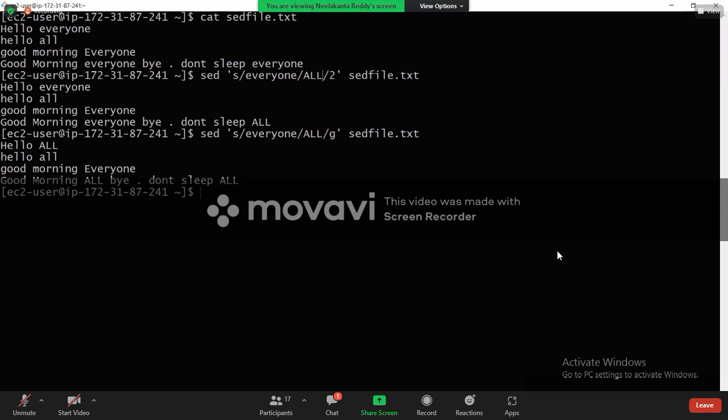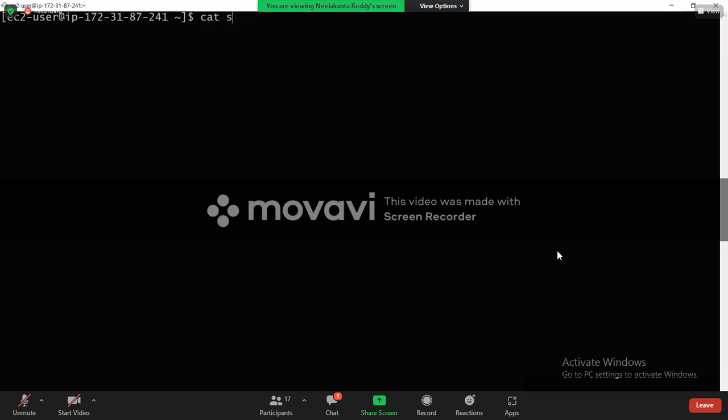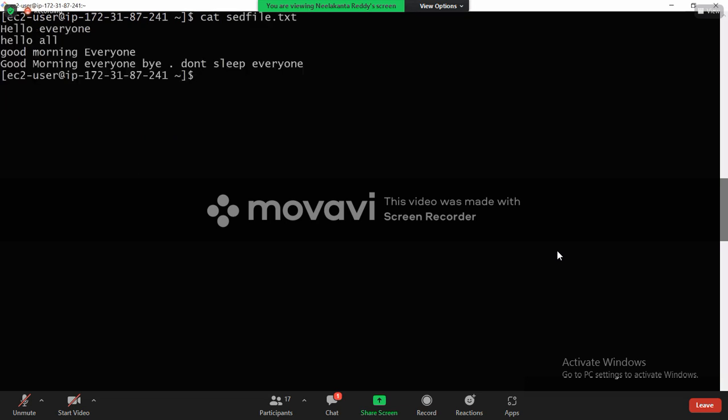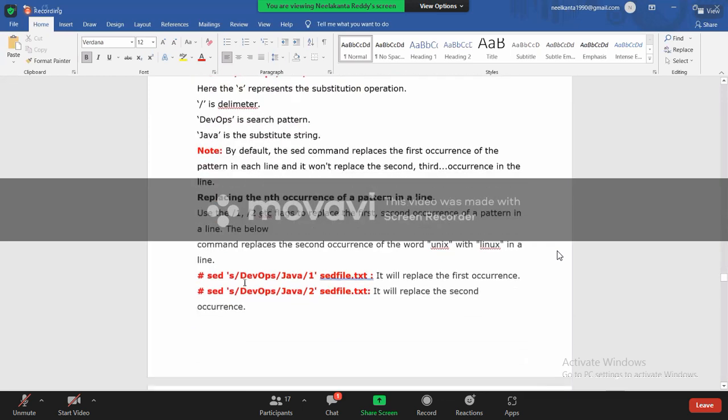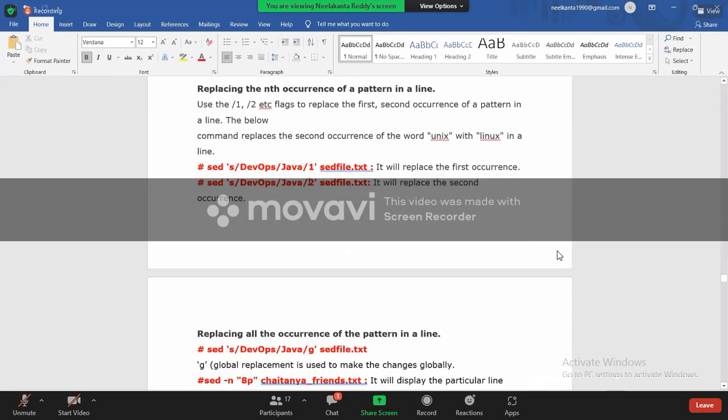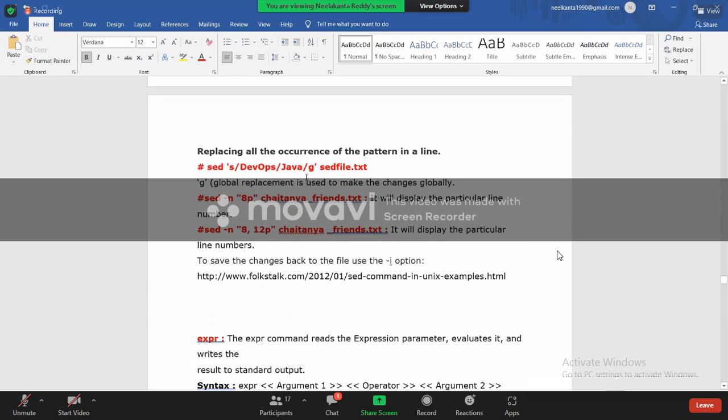Understood, guys? Sed is the command that will search for the text and replace. By default, it is going to replace the first occurrence of each line. If you want to replace a specific occurrence, at the end you can give the number, or else if you want to replace all the occurrences, you can give G, which means global. Is it clear, guys, those who are online? Yes. First occurrence, second occurrence, this is global, right? Like this you can replace.